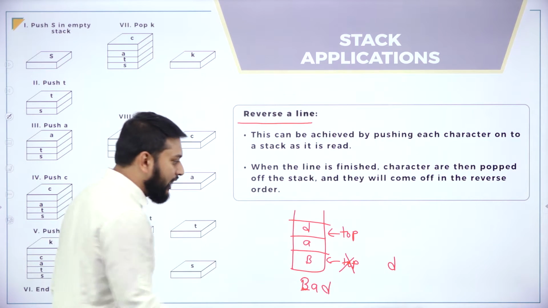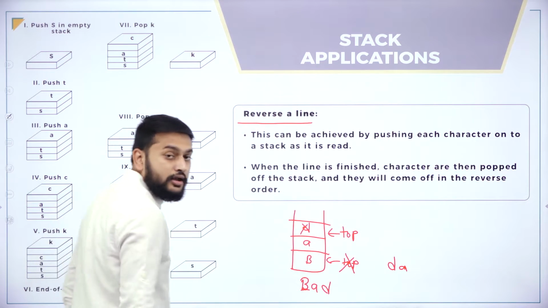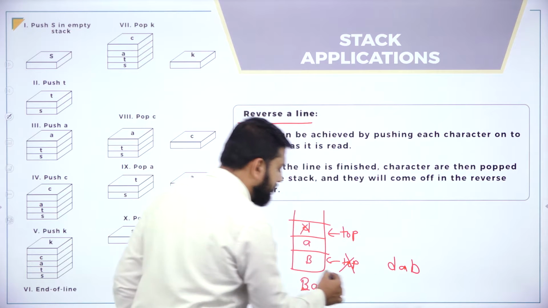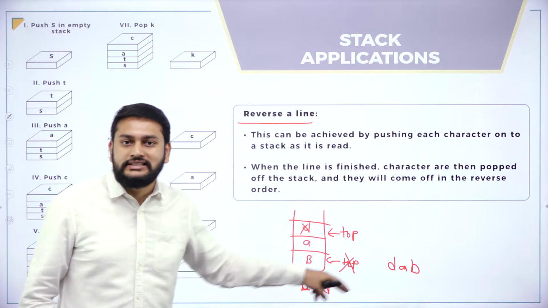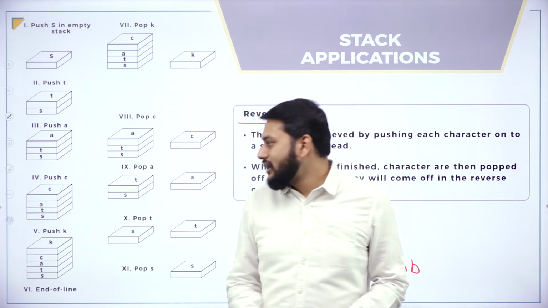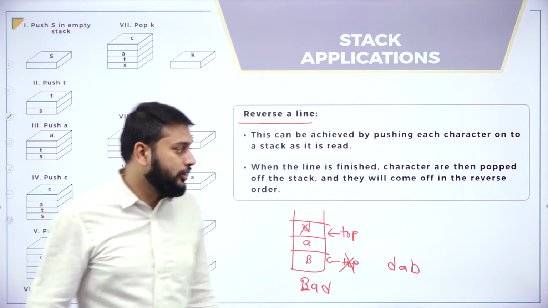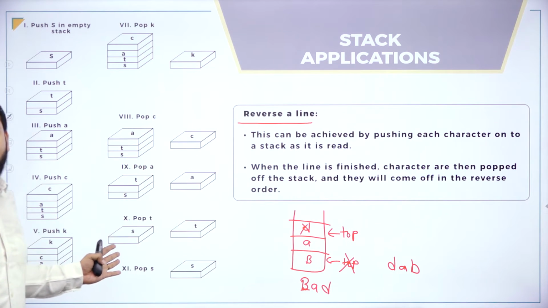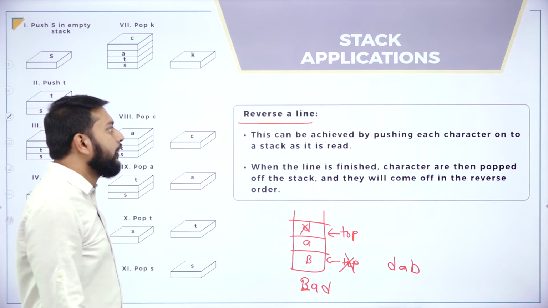Then what is the next element that I will pop out? A. I will write A. Then I will be popping out B, and I will write B. So did I reverse it? Yes. With the help of the stack, I can reverse the line. That is a simple example that you have to remember. The same thing we have explained with multiple examples, and this is what you need to understand here, right?